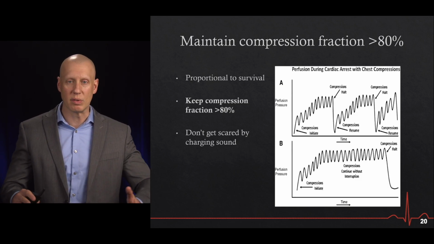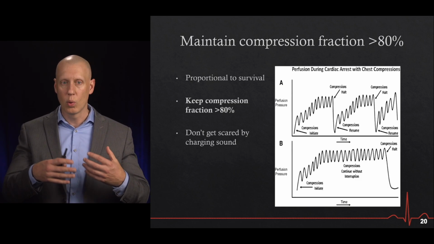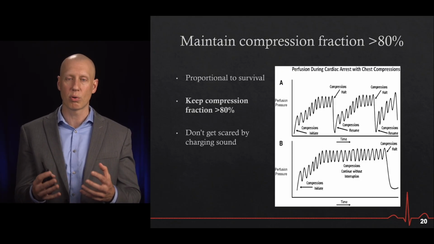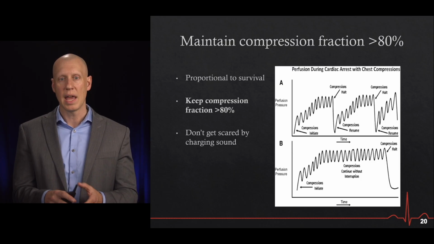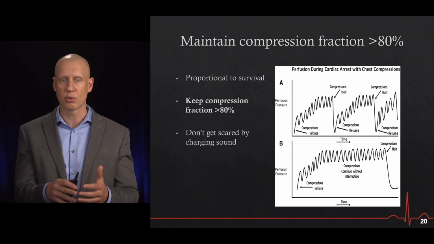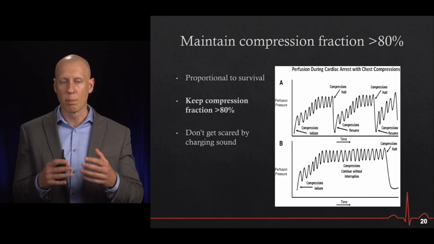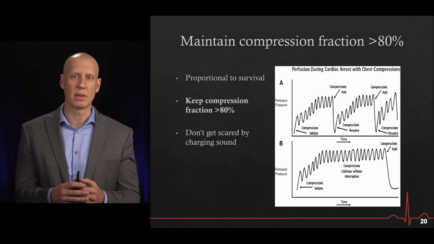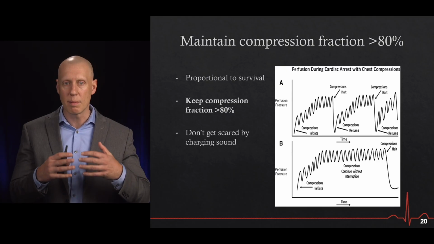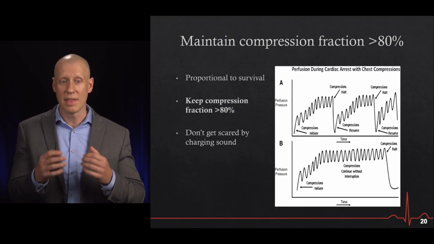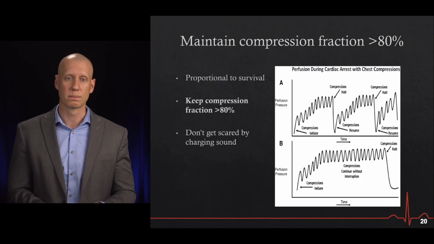And what happens is with that chest compression, with that compression fraction, we're able to develop a good pressure in the vasculature. And so whenever we take breaks, that pressure drops. That's the image on the top there labeled A. Our perfusion pressure drops whenever we make those breaks in CPR. When we can maintain that and have a chest compression fraction of over 80%, that's when we maintain great perfusion.